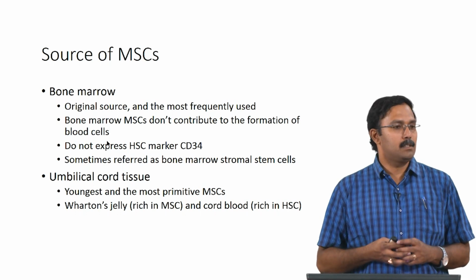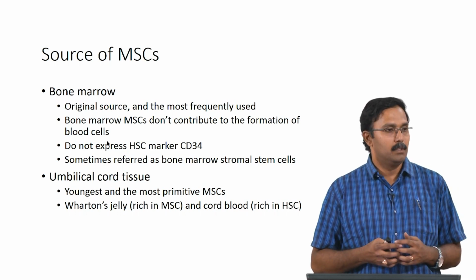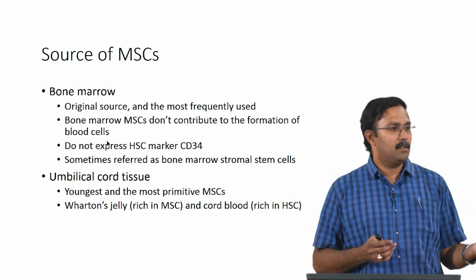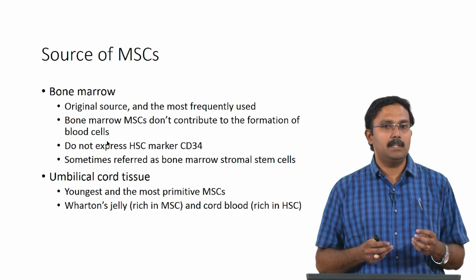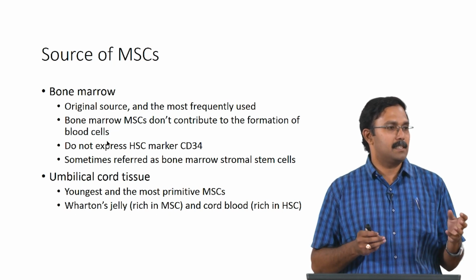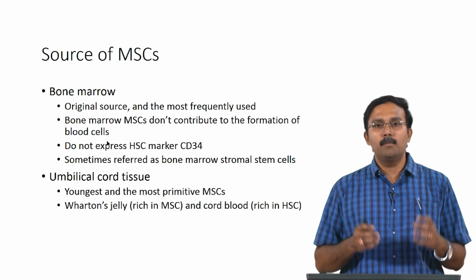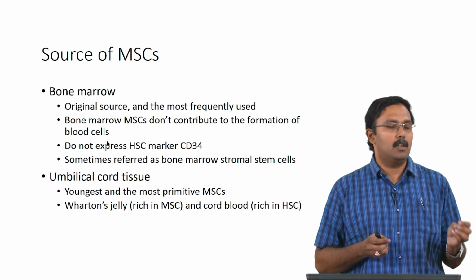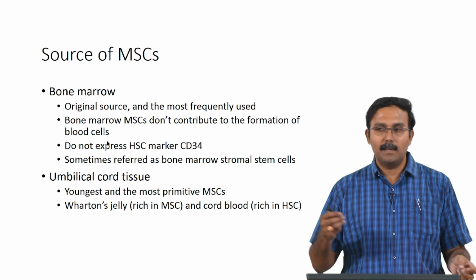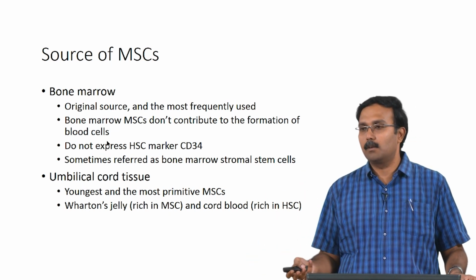So, the original source for mesenchymal stem cells is bone marrow. So, hematopoietic stem cells are also from bone marrow, right. However, these are different from the mesenchymal stem cells. The HSCs and MSCs are different, although they both reside in the bone marrow. Bone marrow mesenchymal stem cells do not contribute in the formation of blood cells, whereas hematopoietic stem cells are fully committed towards the formation of blood cells in your body.